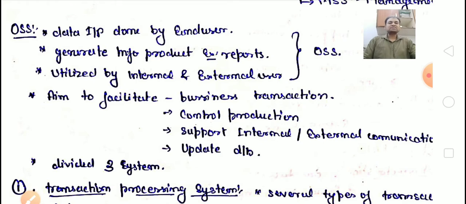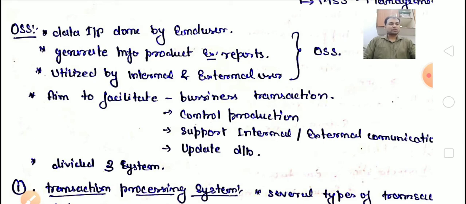The OSS will generate an information product called reports. These reports are utilized by internal and external users. According to that information, internal persons in the organization take decisions, and external persons communicate with the internal persons. So these three things make up the OSS.